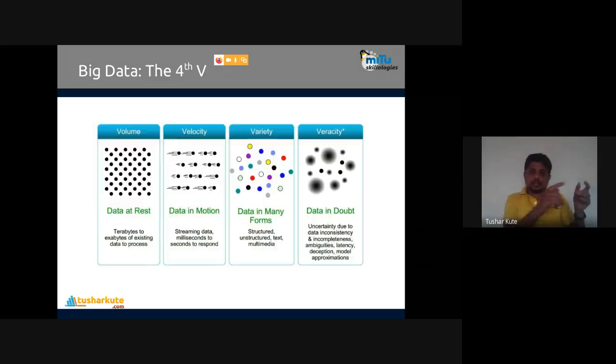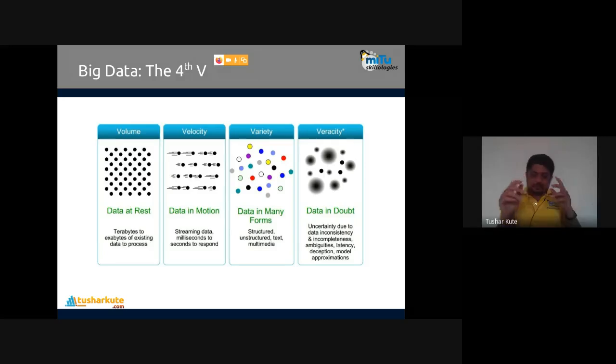Along with that, a fourth V is also present. The fourth V is veracity, which calls for the application of machine learning. Data at rest is volume, data in motion is velocity, data in many forms is variety, and data in doubt is veracity. Uncertainty arises due to data inconsistency and incompleteness, ambiguities, latency, deception, and model approximations. We require a standard data analytics algorithm to work on this veracity part. It is very essential to identify that. It was recently added, but surprisingly all are V's. That's how big data is described.